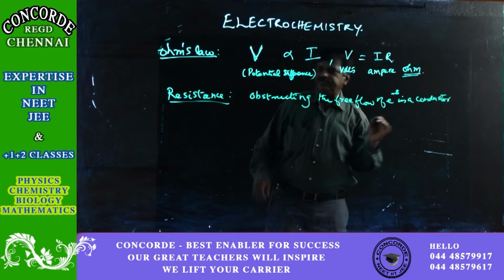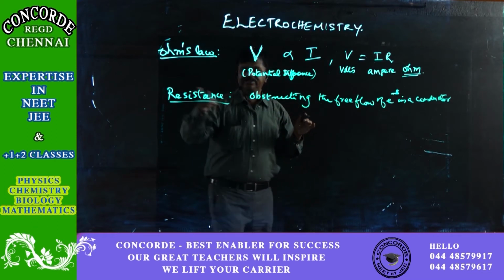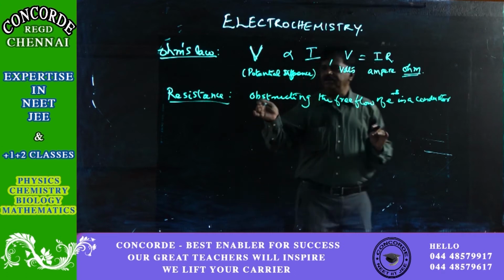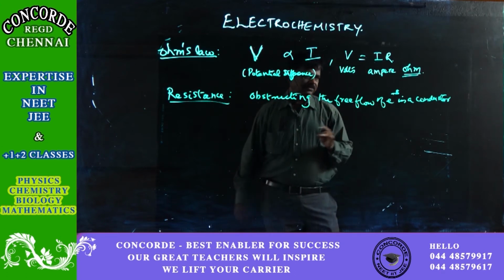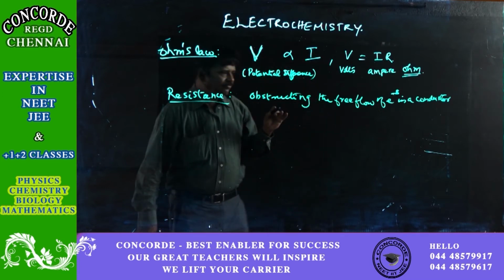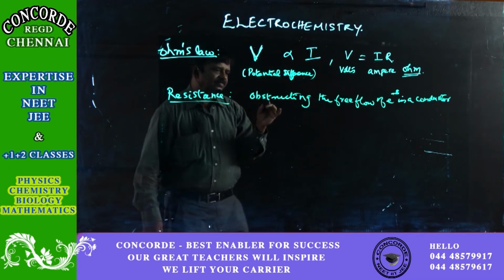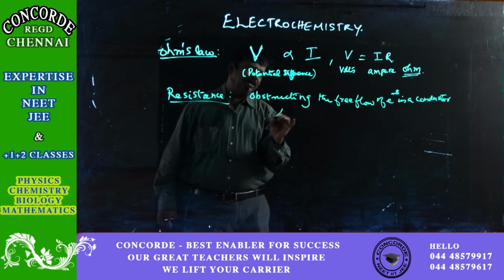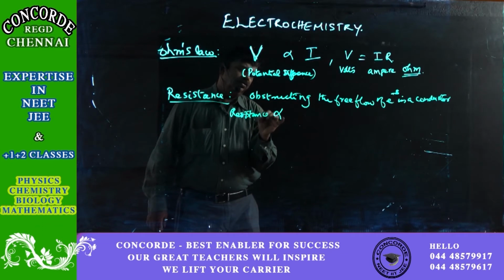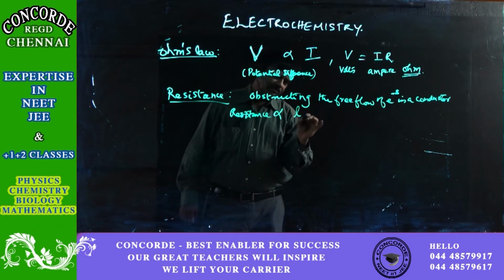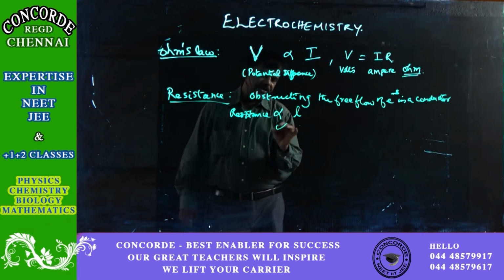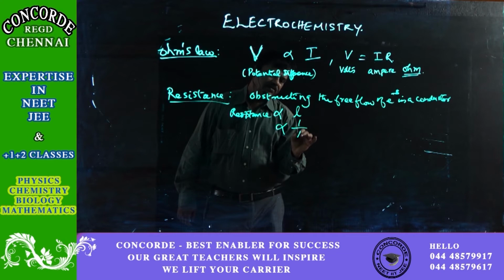If this obstruction is very high, then that substance will become an insulator. If the obstruction is not that high, then it will be a conductor. Okay. So, this is resistance. And they found that resistance depends on the length. It is directly proportional to the length of the conductor, and also inversely proportional to the area of cross section of the conductor.